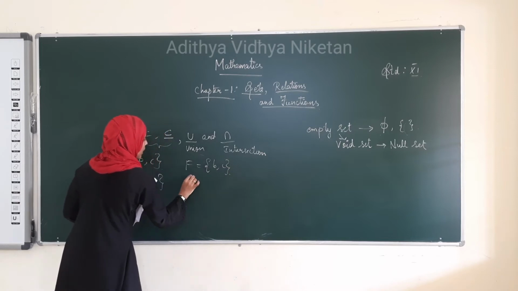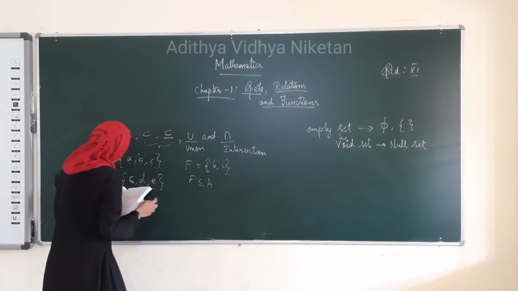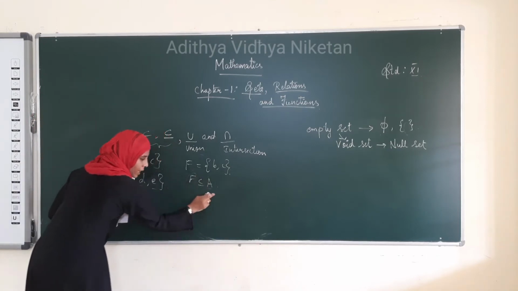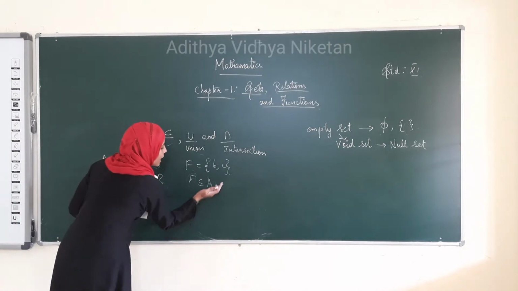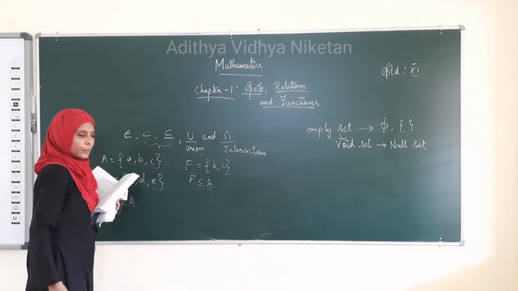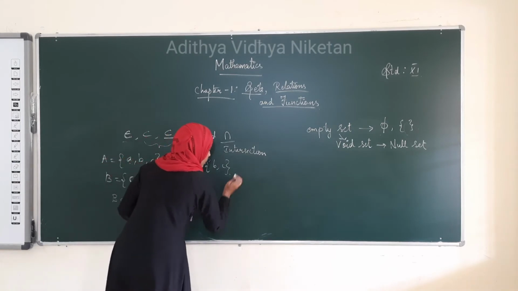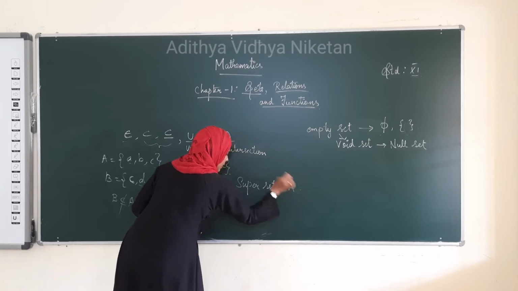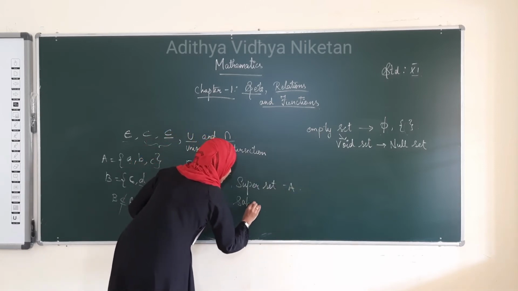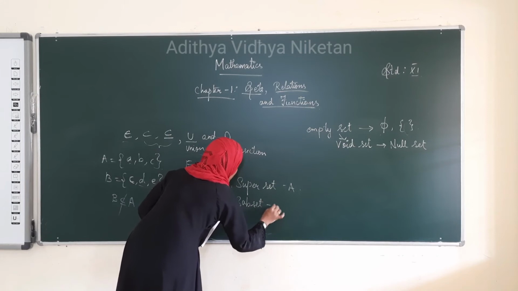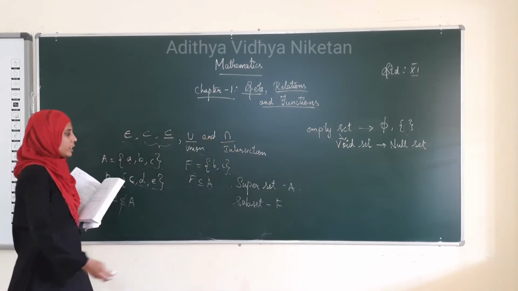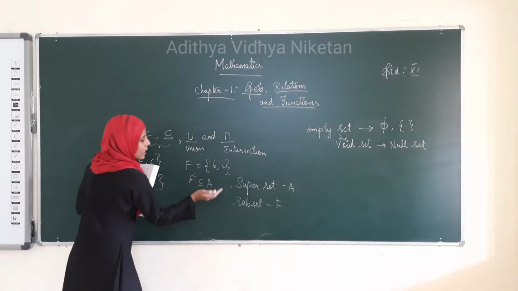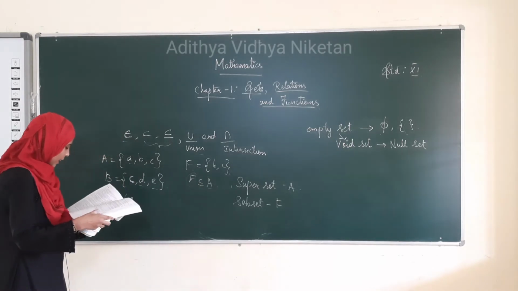Then F is a subset of A. In this same notation, we can say it in another form, that is, A is the superset of F. Here the superset is A and the subset is F. So we can say F is a subset of A, and in reverse order, A is the superset of F.